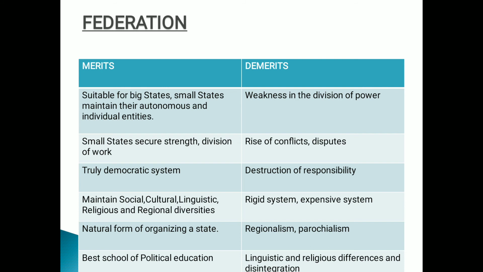Always remember. Then federation constitutes the only hope for the small states of the world to combine to secure the gains of union and yet maintain their individual and autonomous entities, right? Entities or identities. Clear, everyone? Here, small states can enjoy their autonomous power, yet they can very well remain under the control of the central government. So this is very good for the small states. They can very easily enjoy their autonomy by coming under federation. Clear? Now, federation constitutes the best possible means to secure strength and autonomy for the small states. By uniting into federation, these states can secure their security against possible external threats.